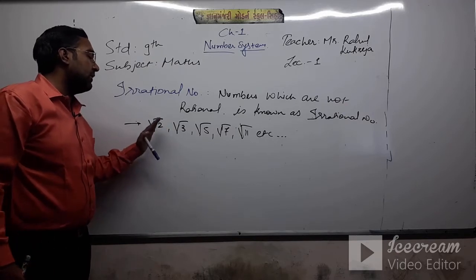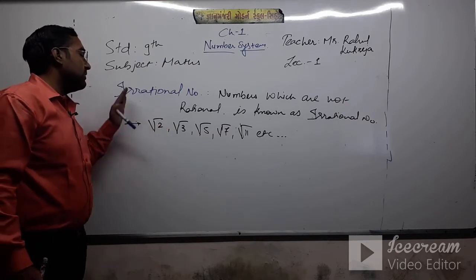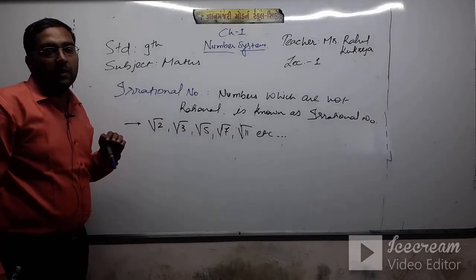Prime numbers that are written in the square root are known as irrational numbers.